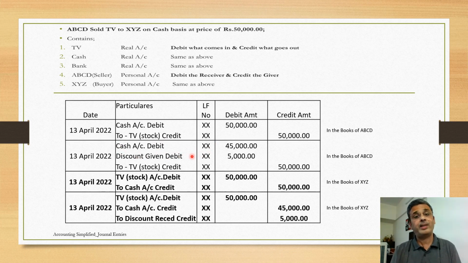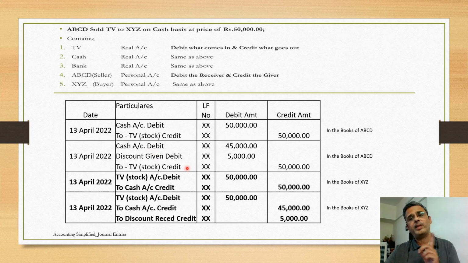Now discount account is a nominal account. A nominal account you can only feel, you cannot see or touch. Discount is not an item which you can see and touch. So it is a nominal account. What is the rule of nominal account? Debit expenses and losses. In the earlier case, he was getting 50,000, here he is getting 45,000. So 5,000 indirectly we can say is a loss or an expense for ABCD. So he would debit 5,000 rupees for discount given.